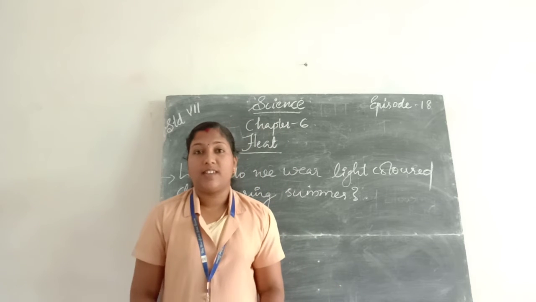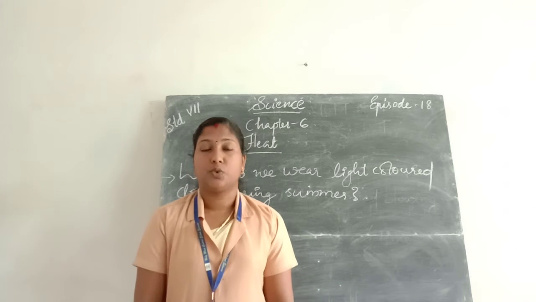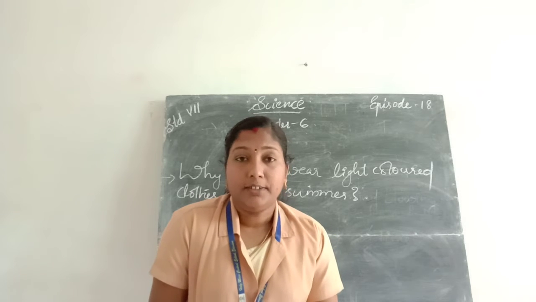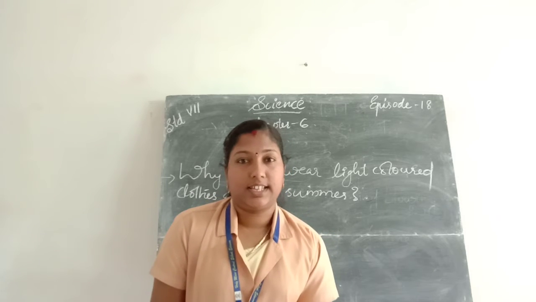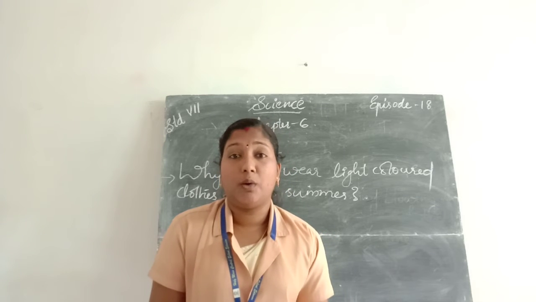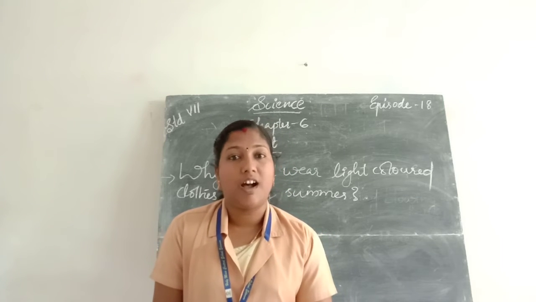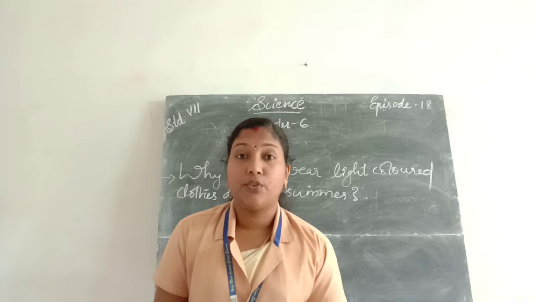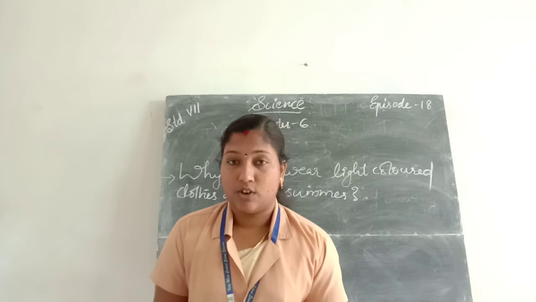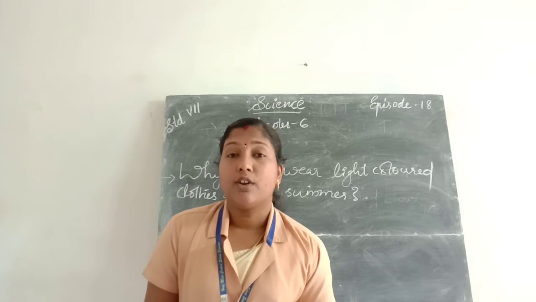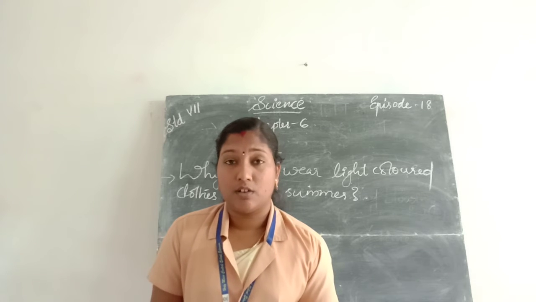Okay. Once again, I will teach you these topics we learned today. We learned about conductors and insulators. What do you mean by conductors? The objects which allow heat to flow through them are called conductors. Examples for conductors are all metals, for example iron, copper, aluminium, gold, etc.